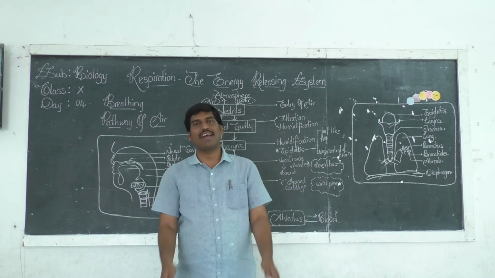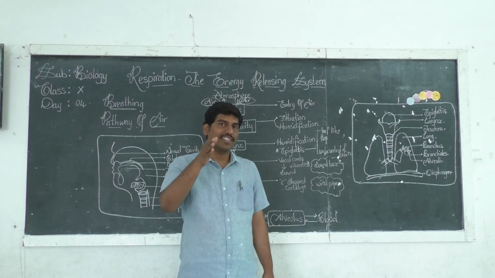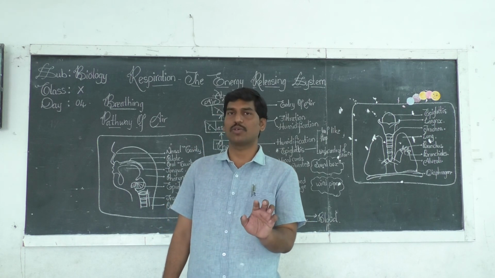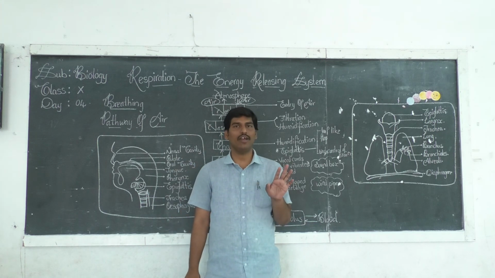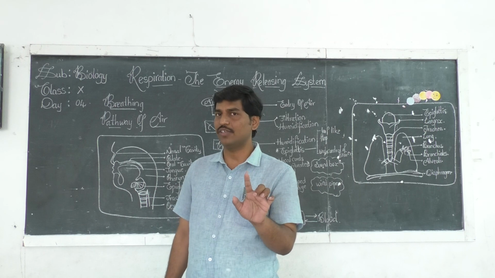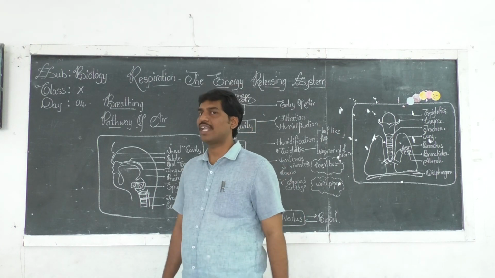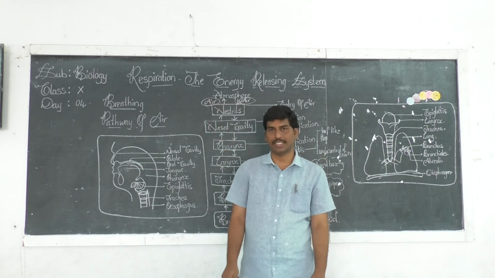And both these cavities are separated by a wall, that is nothing but the septum. So how many nares or nostrils do we have? 2. Right? So each nostril leads into a nasal cavity. So even we have 2 nasal cavities which are separated by a septum.